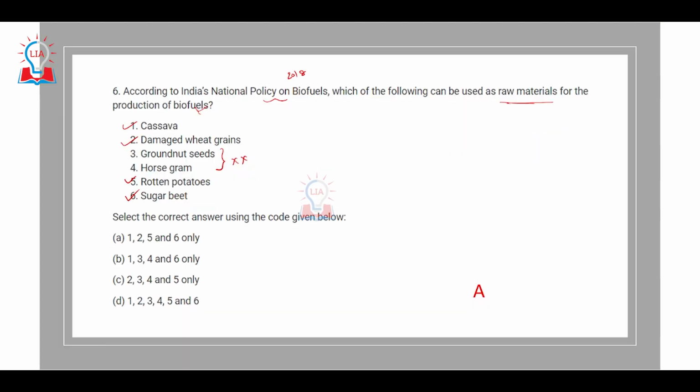So, by looking at this particular statement, we can clearly see that cassava, damaged food crops like wheat grain, rotten potatoes, and sugar beets can be used as raw material, while groundnut seeds and horse gram are not mentioned in the policy to be used as a raw material. So, the correct option obviously will be A, 1, 2, 5, and 6 only.